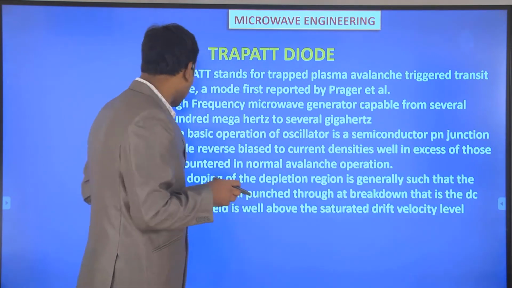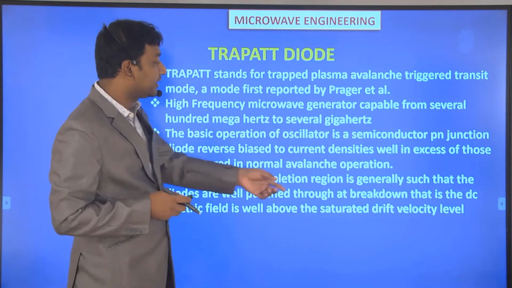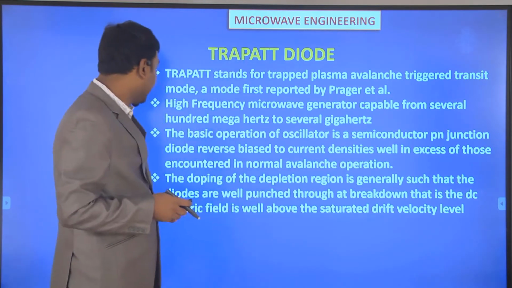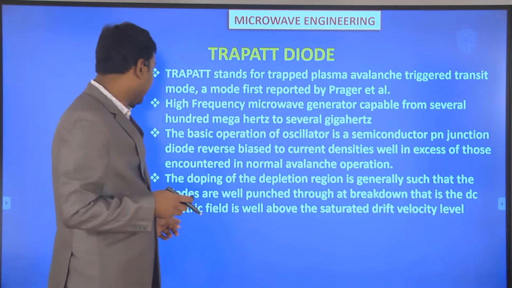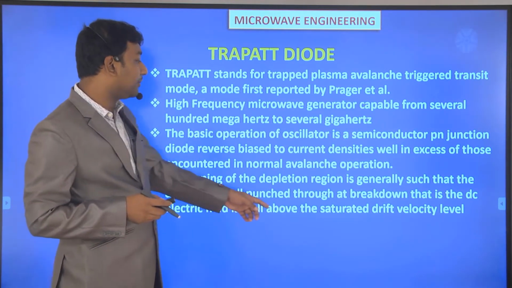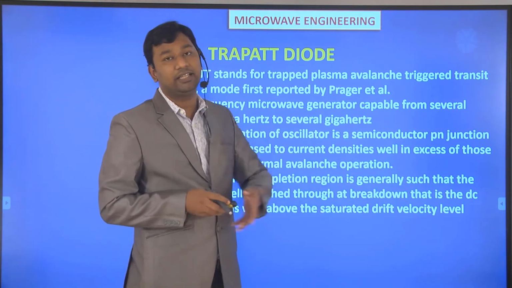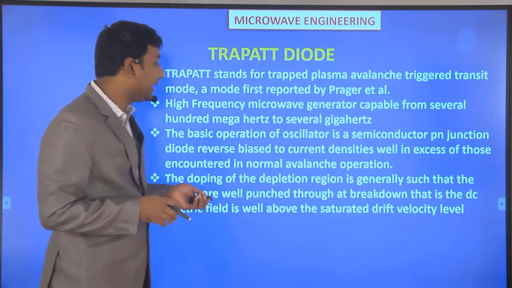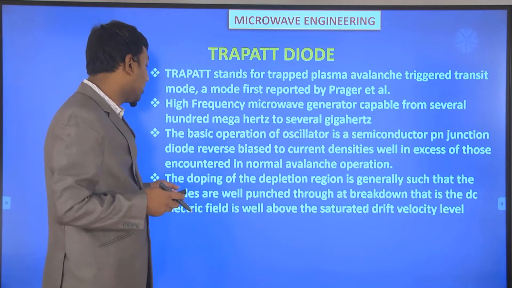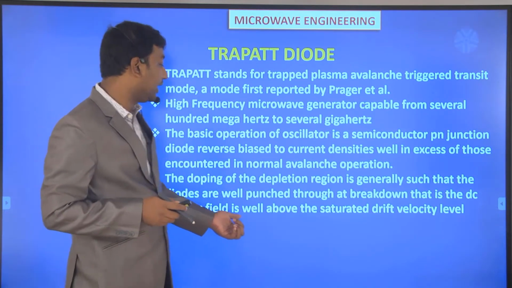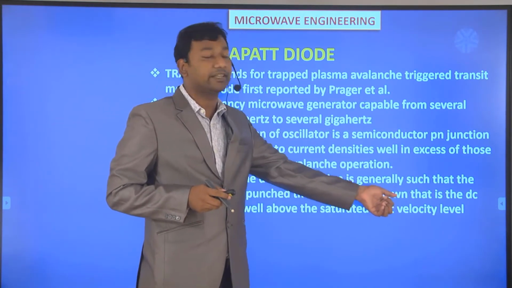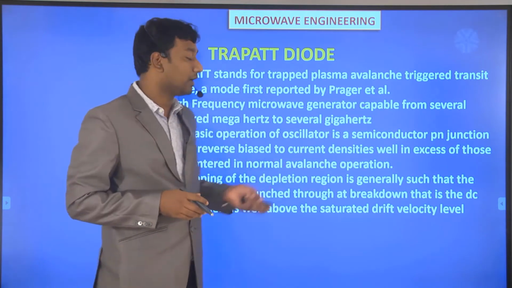The doping of the depletion region is generally such that the diodes are well punched through at breakdown, that is, the DC electric field is well above the saturation drift velocity level. So all the values are very high in such cases.